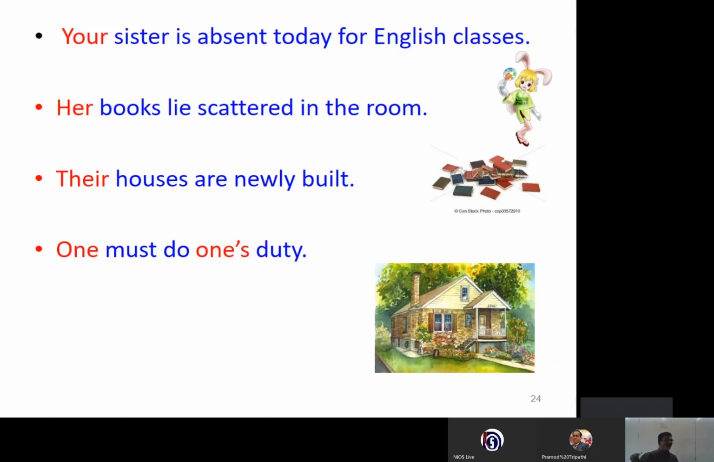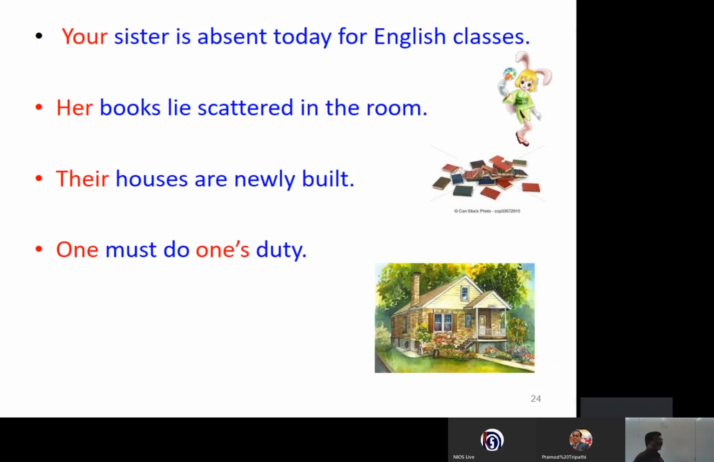Her books lie scattered in the room. Their houses are newly built. One must do one's duty. So these are all possessive determiners.